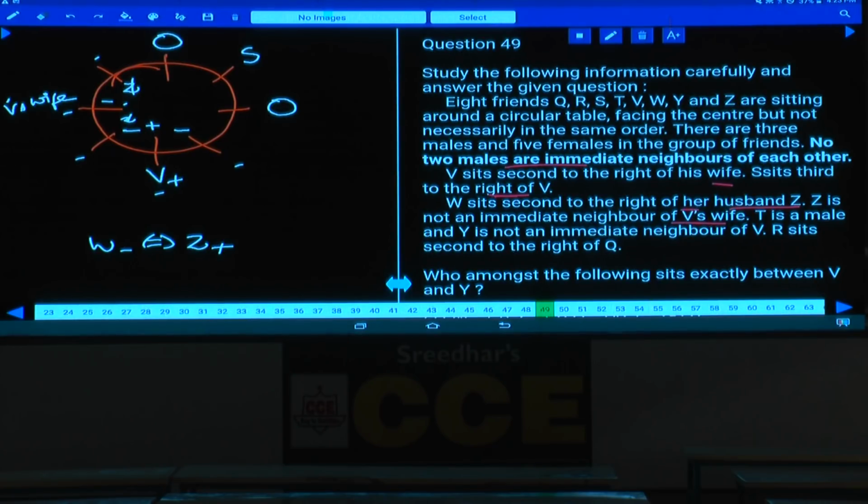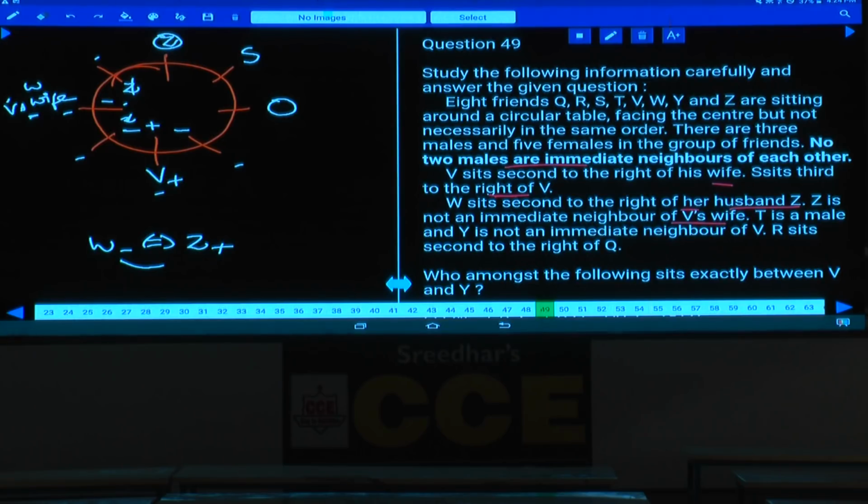Now W sits second to the right of her husband, Z. If you take Z in this place, then W and V's wife must be the same, which is not possible, isn't it? Now who is V's wife here? V and V's wife must be here. But if Z is at this place, then W will be here. W cannot be V's wife, because W is Z's wife.